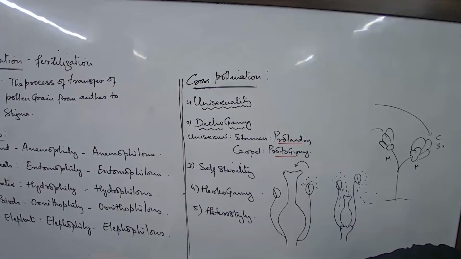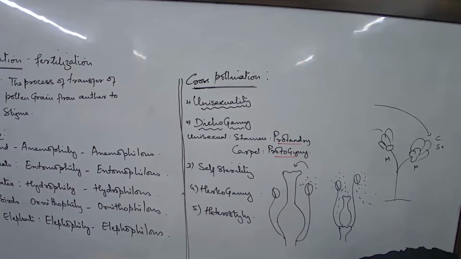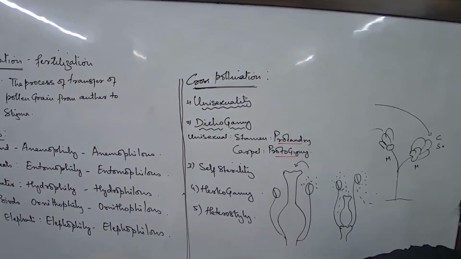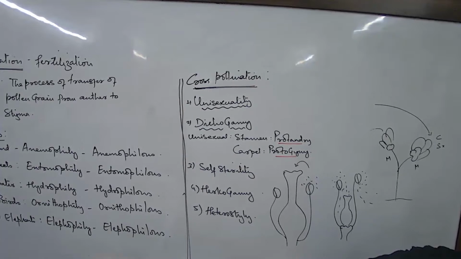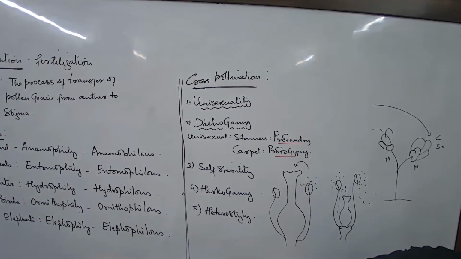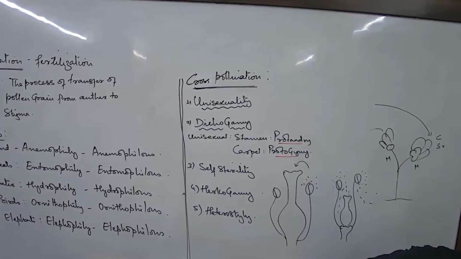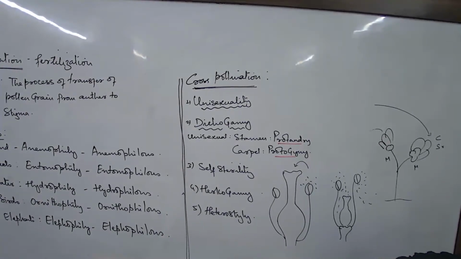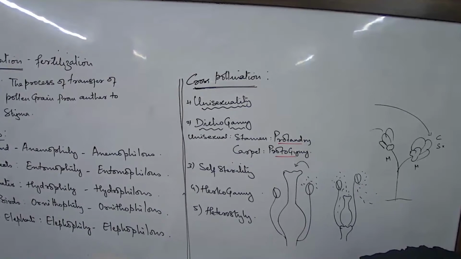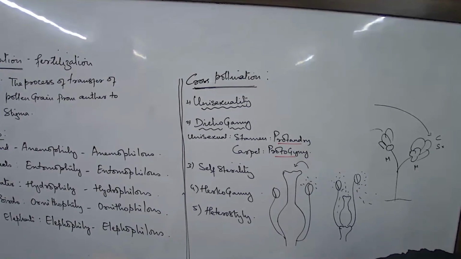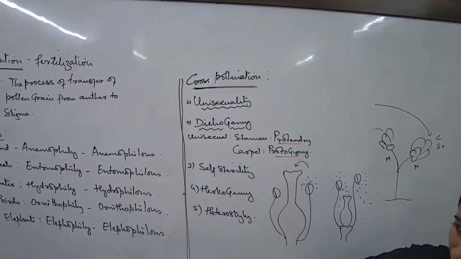Homework for you. For insect and wind pollination, only one example is given. So now the homework for you, right up there on the textbook, in the space, you will find two extra examples. For each type, minimum 2 to 3 examples you will find out and write them down in the book itself. I'm going to ask you in the next class. This remains as homework for you. For each type, you should remember 2 to 3 examples.